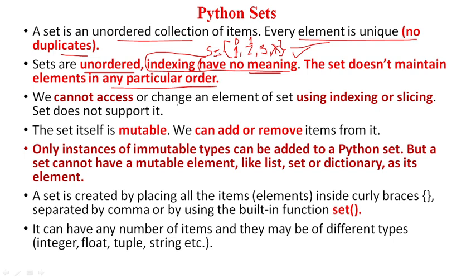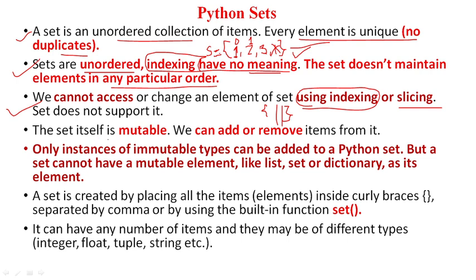We cannot access or change the element of a set using indexing or slicing, because a set does not support indexing. Slicing means dividing a bigger set into a smaller set, and that is not possible.